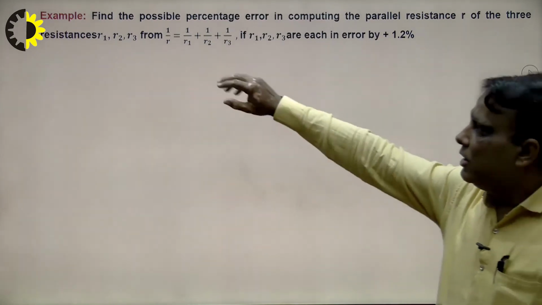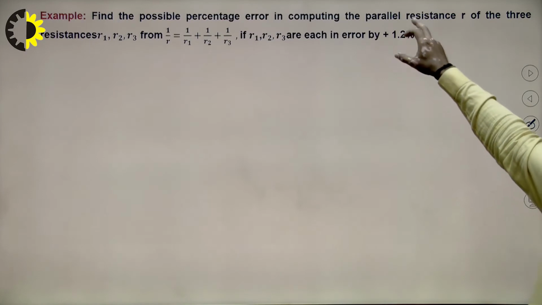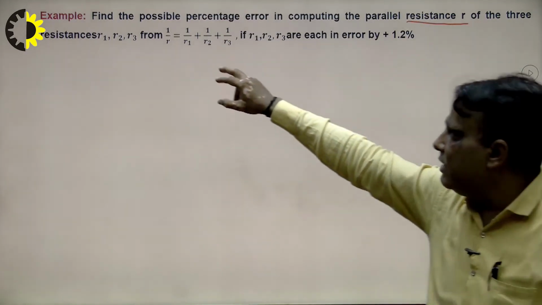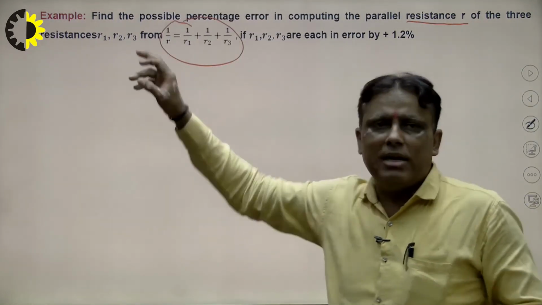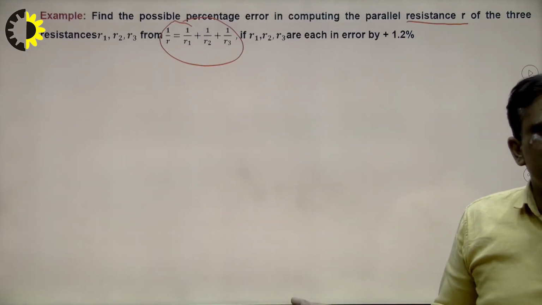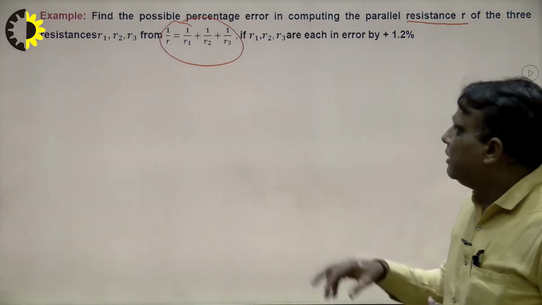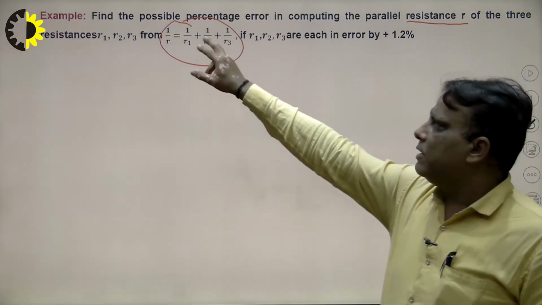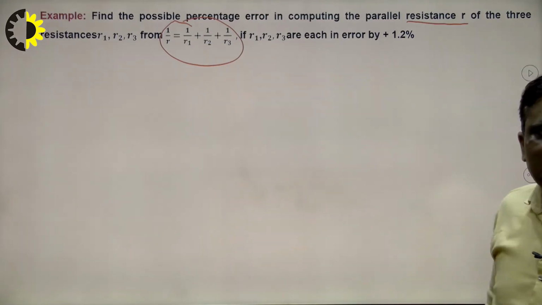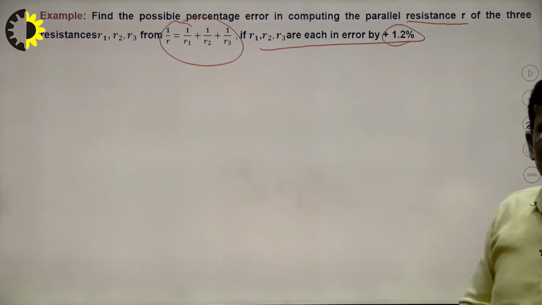We see here the new problem: find the possible percentage error in computing the parallel resistance, right? And the formula is given. If the formula is not given, that means the student knows the parallel resistance formula studied in 12th physics, right? But the formula is given here: 1 upon r is equal to 1 upon r1 plus 1 upon r2 plus 1 upon r3 here, and the percentage error is given as 1.2 percent for each.